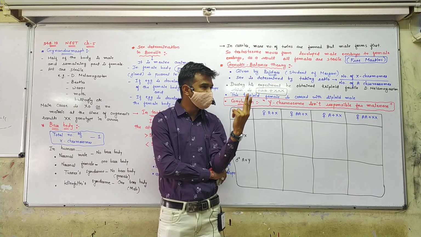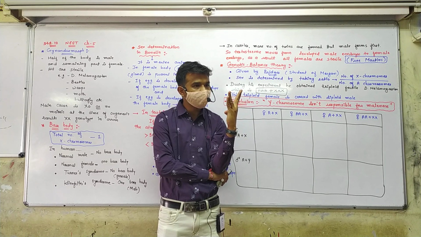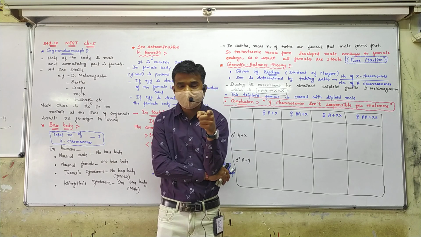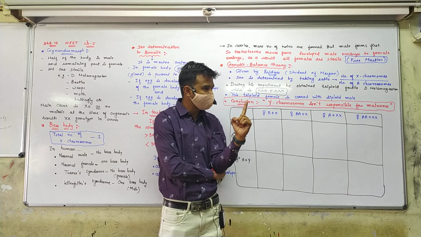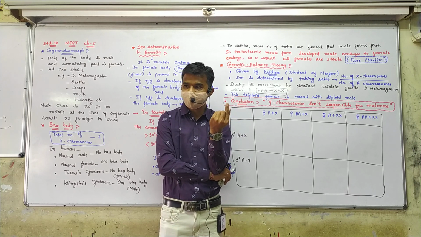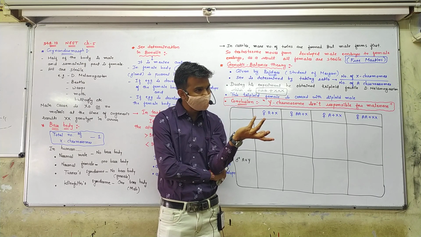Number of X chromosomes is 2, and number of autosomes is also 2. I am talking about female. So 2 by 2, that is 1. So if the ratio is 1, then female is generated.